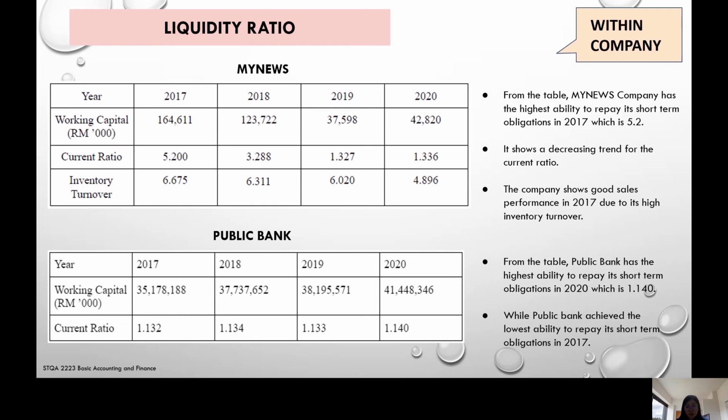From the table also, Public Bank has the highest ability to repay its short-term obligations in 2020, which is 1.140, while Public Bank achieved the lowest ability to repay its short-term obligations in 2017.